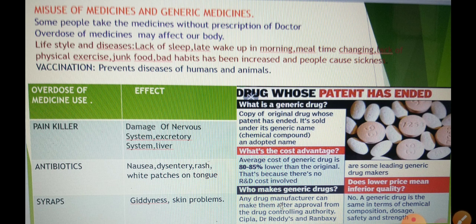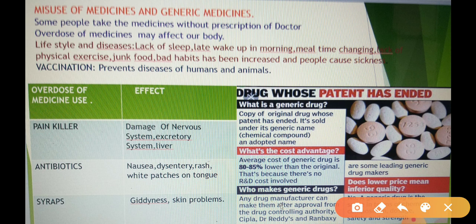Then generic medicines. What are generic medicines? Generic medicines are also called general medicines. These medicines are manufactured and distributed without any patent. These medicines are at par in quality with branded medicines.